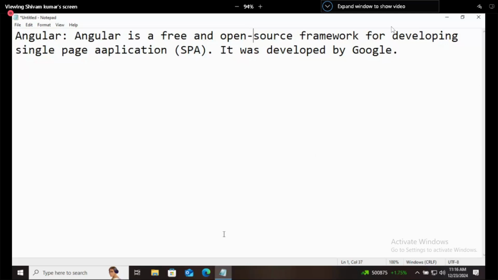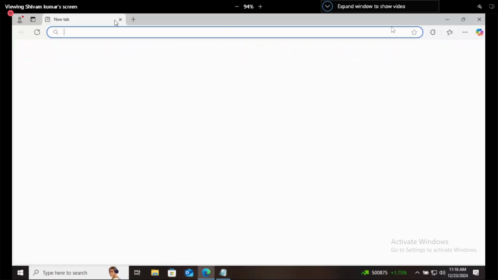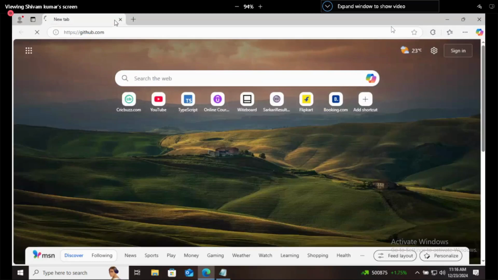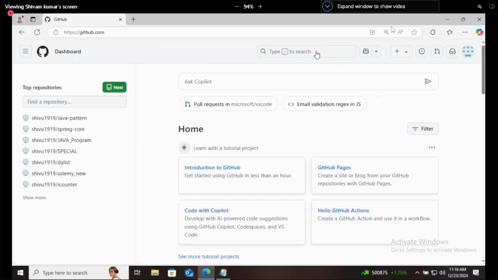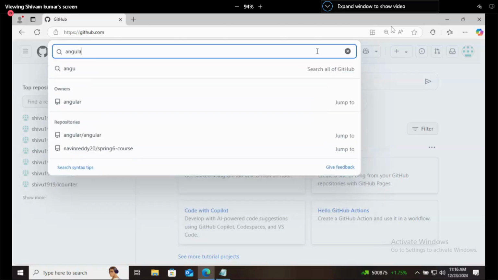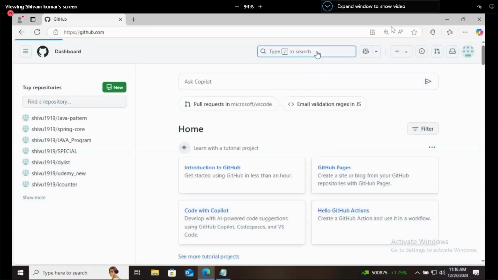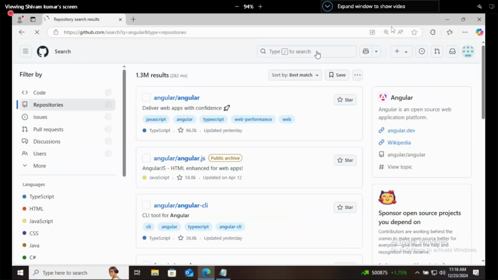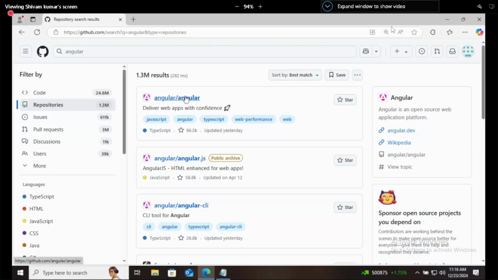Now, when you go to the browser, go to GitHub and search there for Angular, you will see the repository of Angular. The first repository will come and you just click on this.